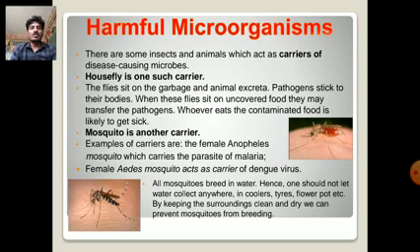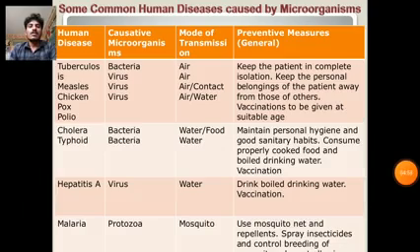All mosquitoes breed in water, and hence one should not let water collect anywhere, in coolers, tires and flower pots, etc. By keeping the surroundings clean and dry, we can prevent mosquitoes from breeding.